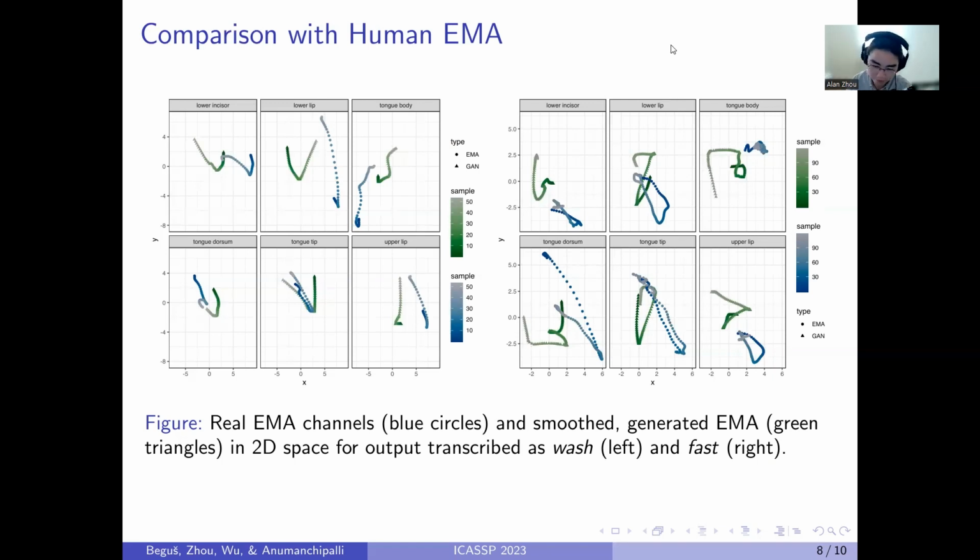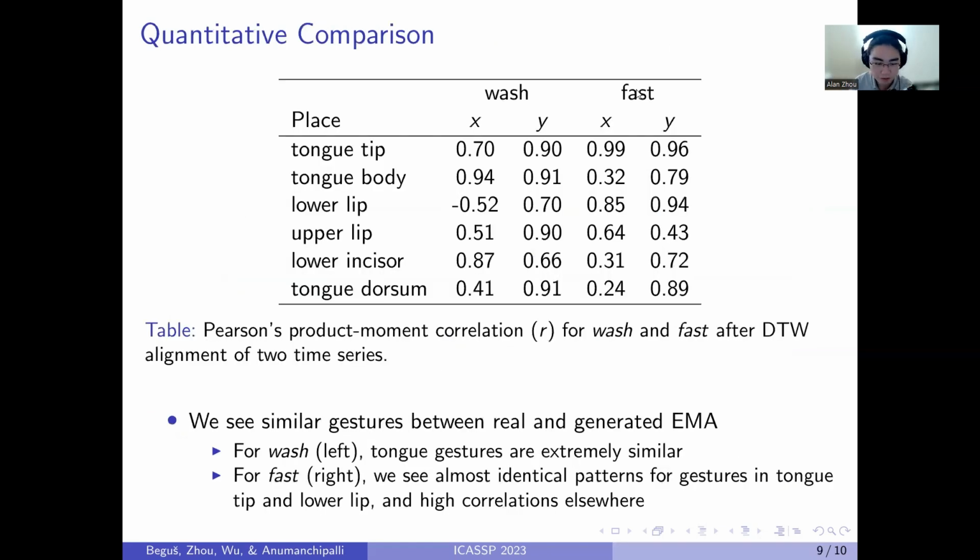To quantify this comparison a little bit more, we do dynamic time warping of the two time series for the real and generated EMA, and we take the Pearson's product moment correlation for both of them. Quantitatively, we can see that there are very high similarities for the real and generated EMA.